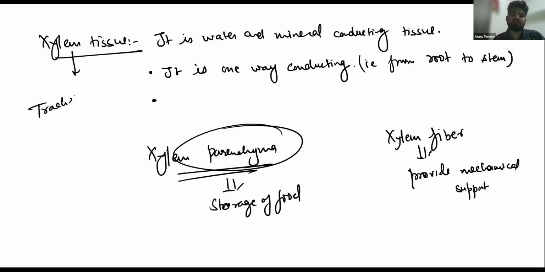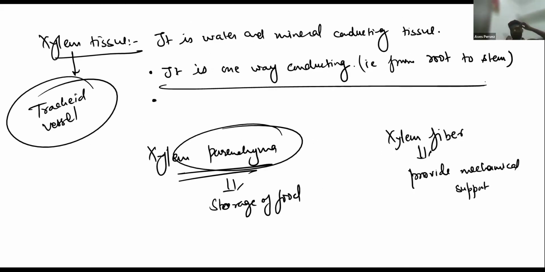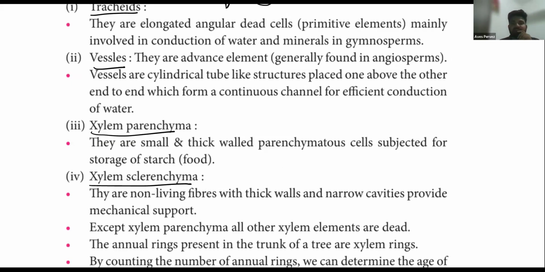Tracheids and vessels are actually the main conducting tissues that help in the conduction of water from one part of the plant to the other part of the plant. So how do they help with the conduction? Let's discuss it. Note it down here. Everybody noted these two points? Yes, sir. Okay.